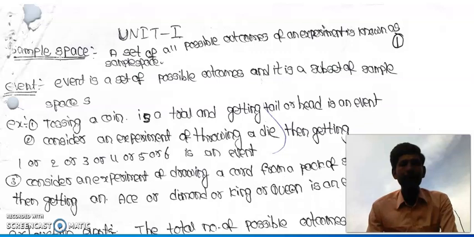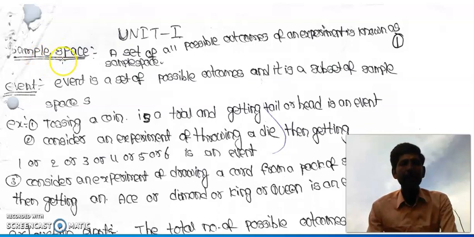The next terminology is exhaustive events. The total number of possible outcomes of an experiment is known as exhaustive events. Keep in mind that sample space is the set of all possible outcomes, while exhaustive events is the total number of all possible outcomes of an experiment.